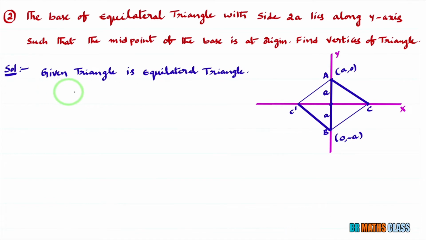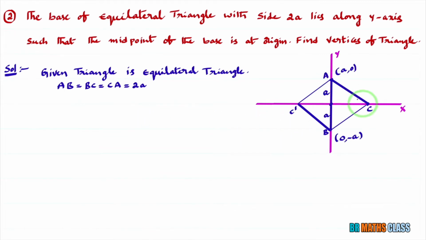Okay. So they have given that the triangle is an equilateral triangle. As we consider the vertices as A, B, C and they have given that the triangle is equilateral with side 2a, that means AB is the same as BC, BC is the same as CA. They gave one side is 2a, that means all sides will be 2a.